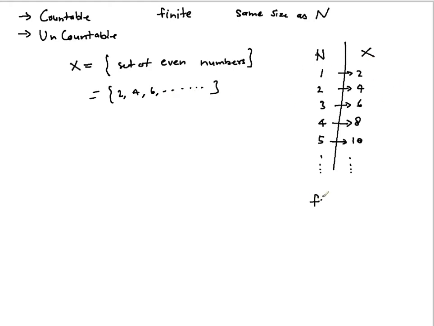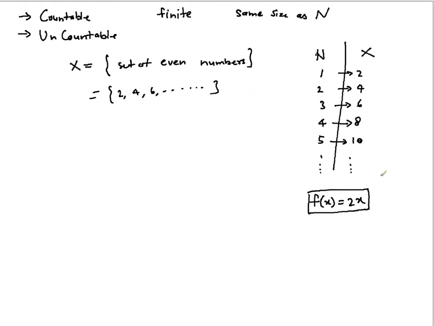So the function that does the mapping is simple: f(x) is equal to 2x. Now, this function establishes a one-to-one correspondence from N to X, which means the size of N is the same as the size of X. But it looks very different, right? Because you know that N contains more elements than X. Certainly 1 is missing here, 3 is missing, 5 is missing, 7 is missing. All the odd numbers present in N are missing from this X. But that's how we deal with infinite sets.